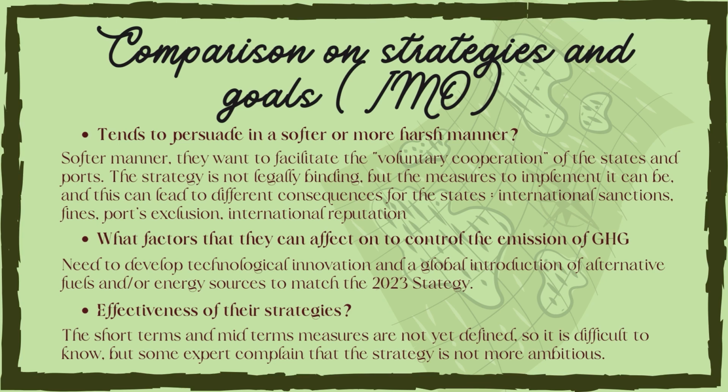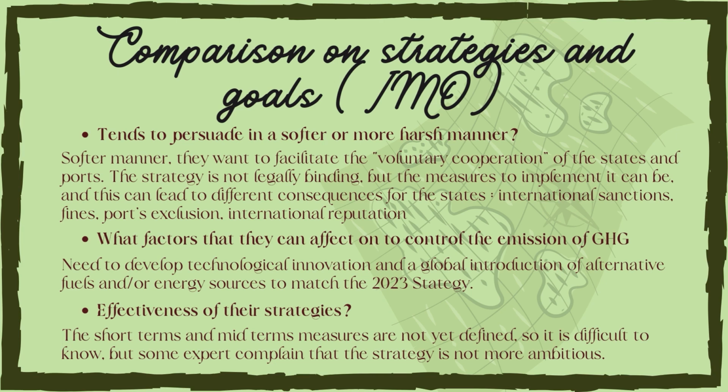Concerning the strategies of IMO concerning the reduction of GHG emission, we can see that IMO tends to persuade the states in a softer manner. Indeed, IMO wants to facilitate the voluntary cooperation of the states and the ports.